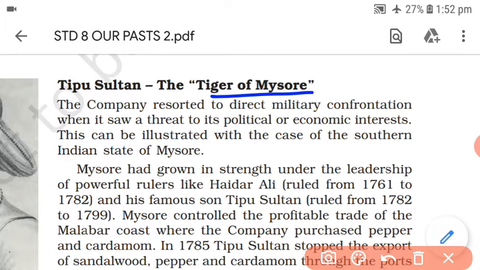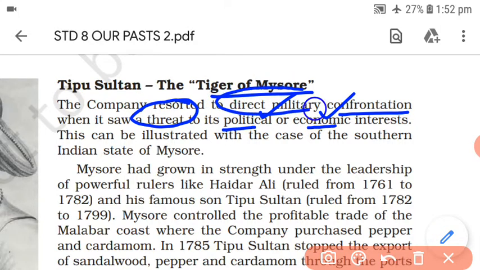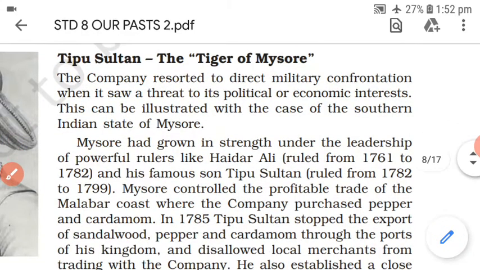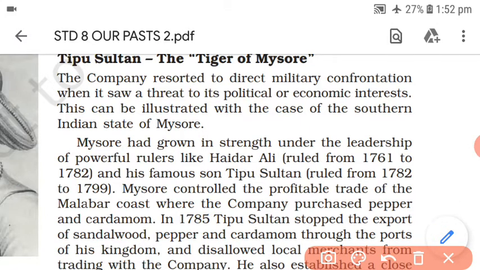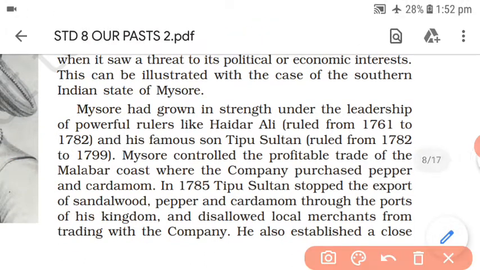The company resorted to direct military confrontation when it saw a threat to its political or economic interest. When the company found any threat by either political or economic means, it always resorted to direct military confrontation, meaning it was ready to attack directly on the battlefield. We have an example in the southern Indian state of Mysore. Now we have a brief introduction about Mysore and its rulers.